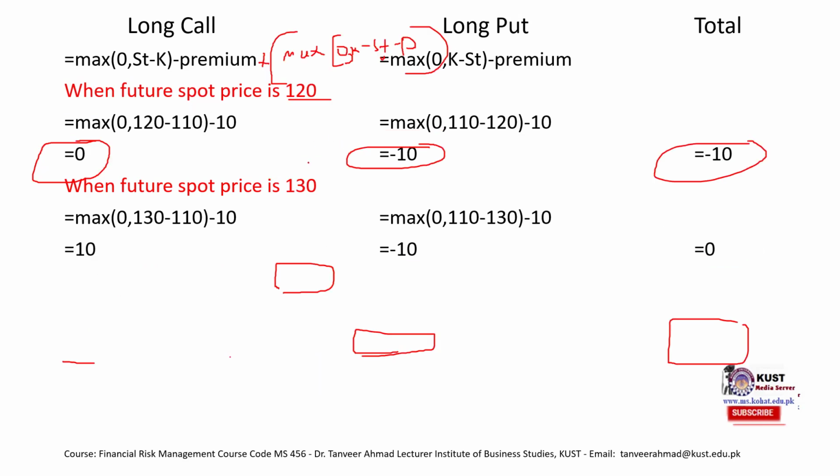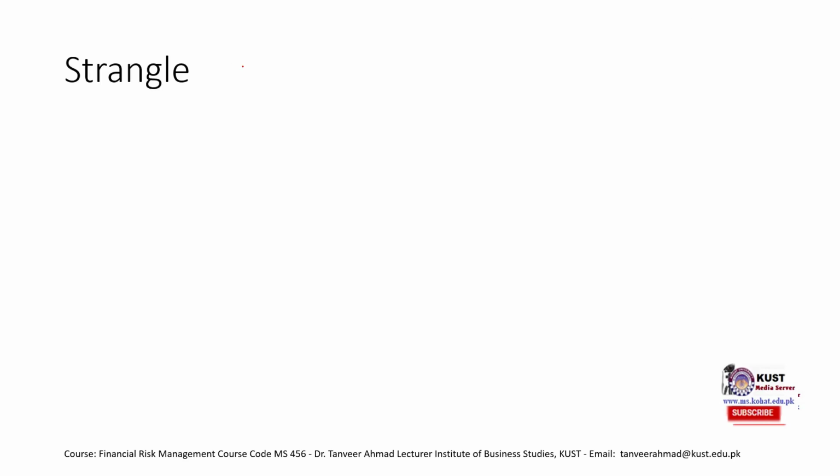And when the future spot price was equal to 130, which is our upper break-even point, then again our profit and loss was 0. So that makes sense of the formula. Okay, coming back to strangle, this is our last strategy.